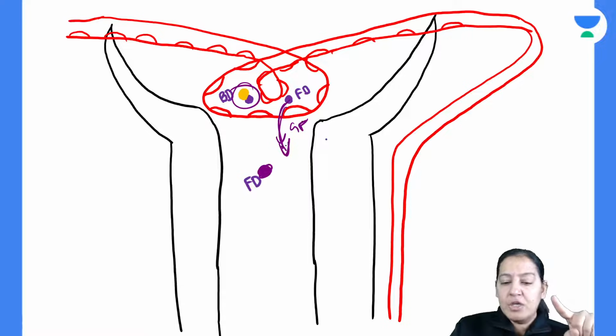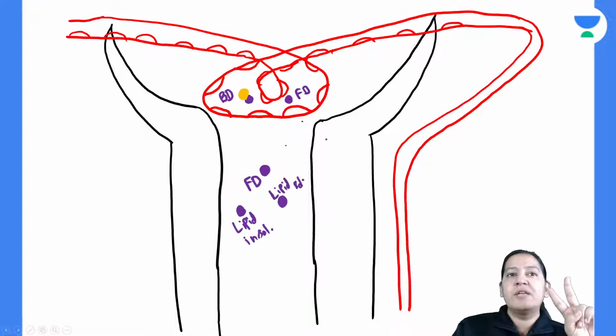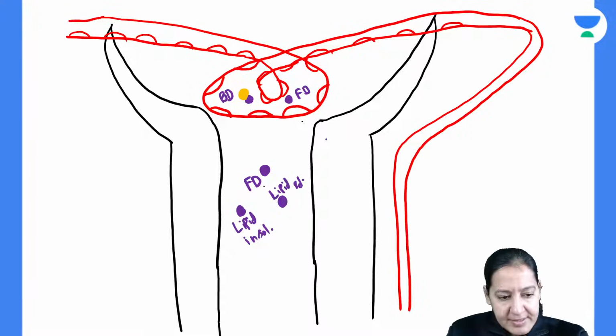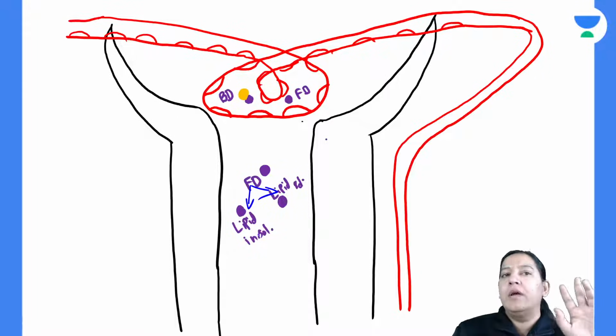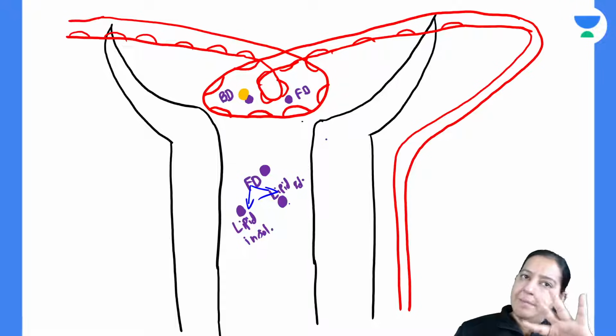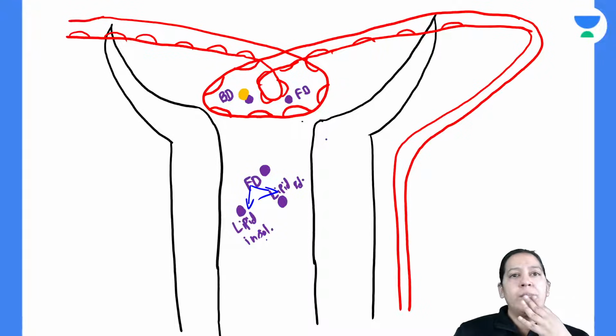Once it comes in the urine, the free drug is of two types. Listen, everyone: whether it is lipid insoluble or lipid soluble. It is of two types. Either it will be lipid soluble or it is lipid insoluble. Give me a thumbs up.